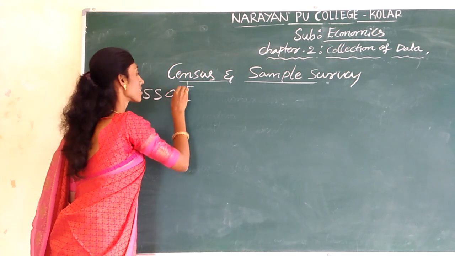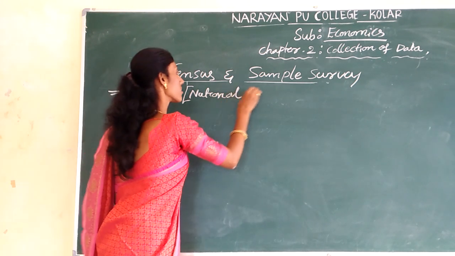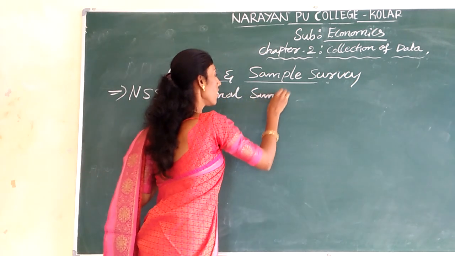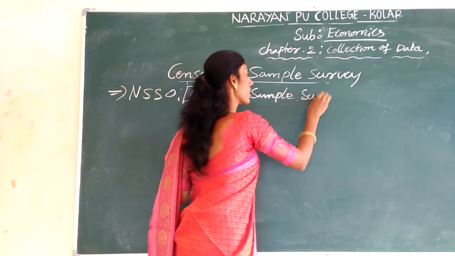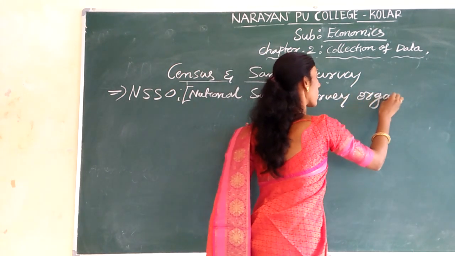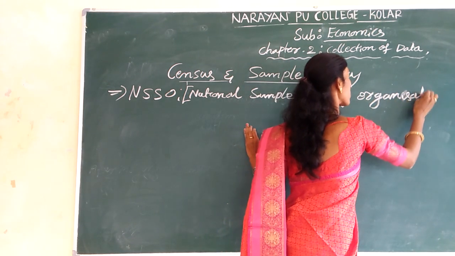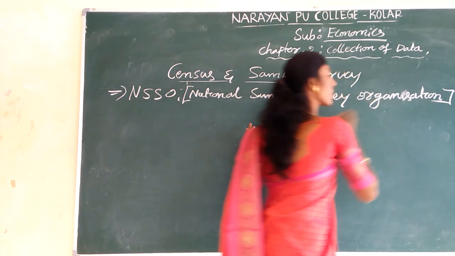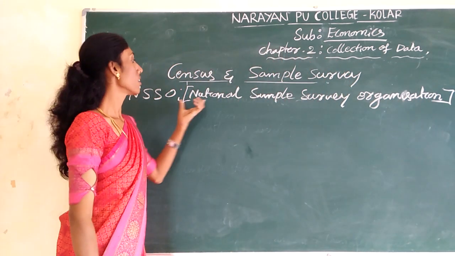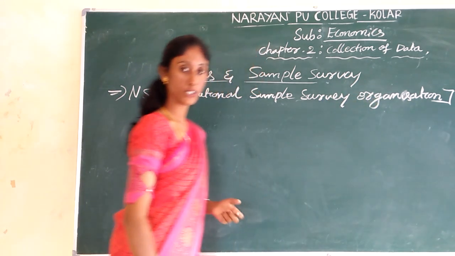It means National Sample Survey Organization. NSSO refers to National Sample Survey Organization.